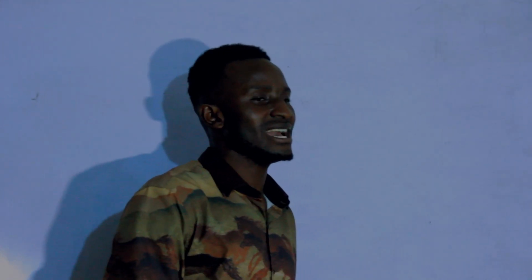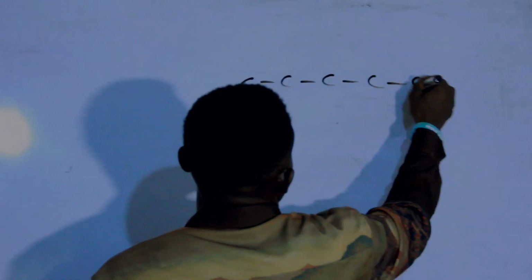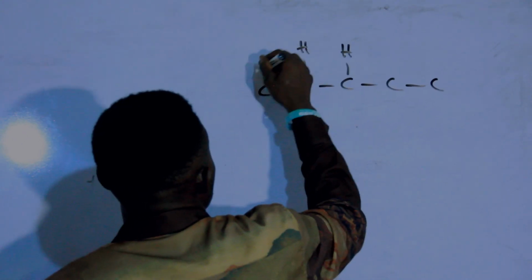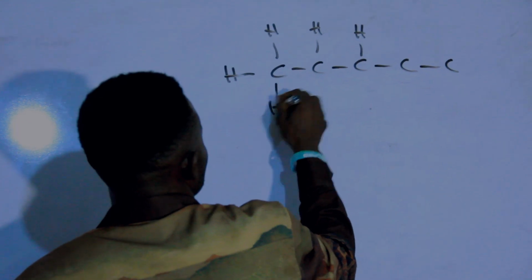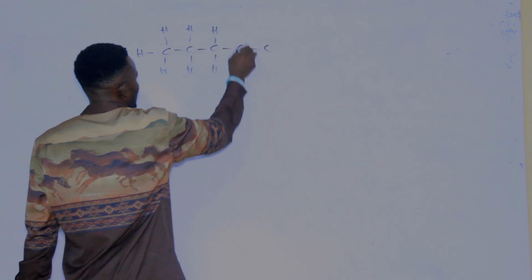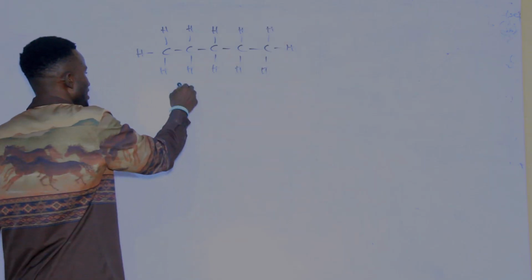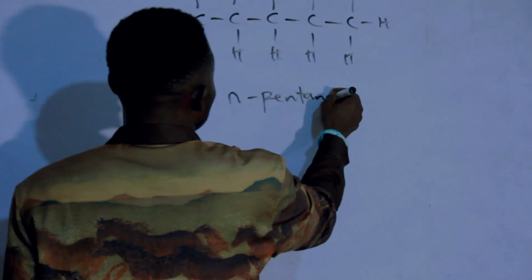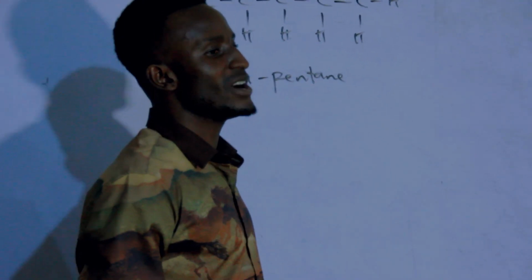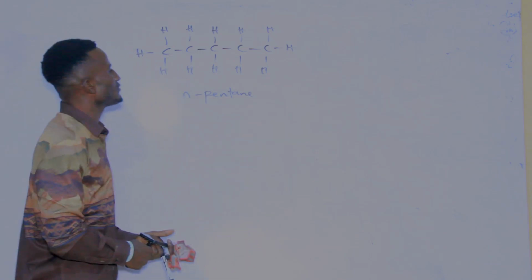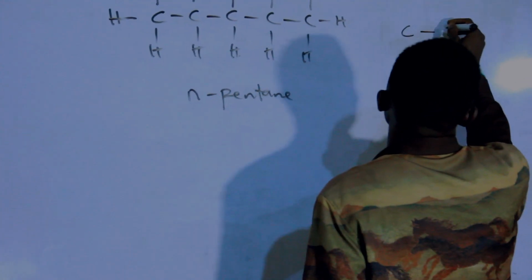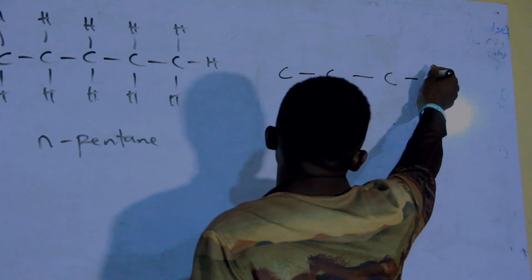Now, what is chain isomerism? Because of my time, I'll just use these three examples to explain it. If you have something like pentane, don't forget, pentane is 5 carbons. On the norms, we'll call this normal pentane. They have the same number of carbon, the same number of hydrogen, but a different way of their arrangement.